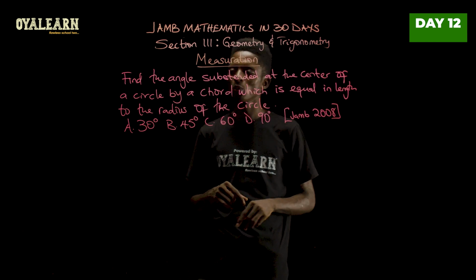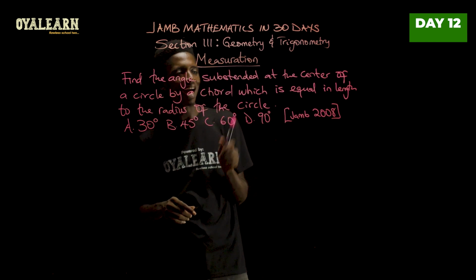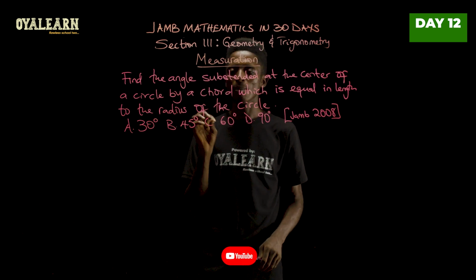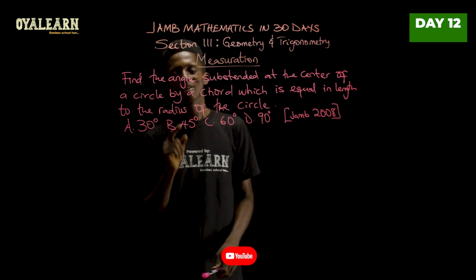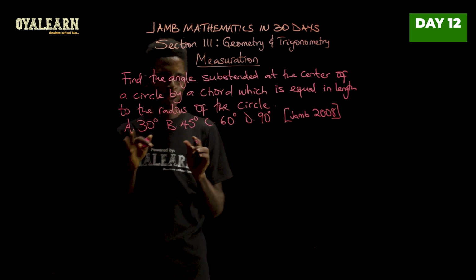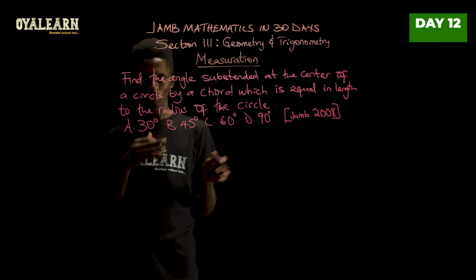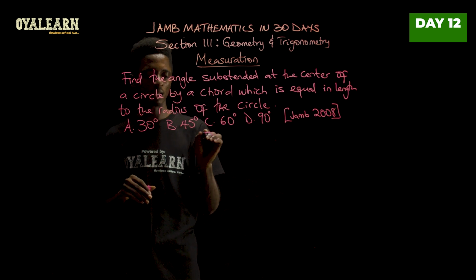In this question, we have to find the angle subtended at the center of a circle by a chord, which is equal in length to the radius of a circle. It looks quite a little bit tricky, but once you get to understand it and visualize what is in the question, you should be able to solve it without a problem.